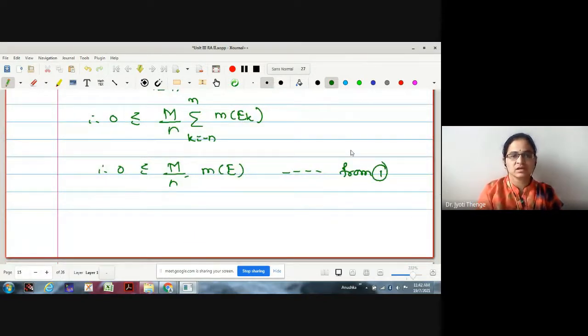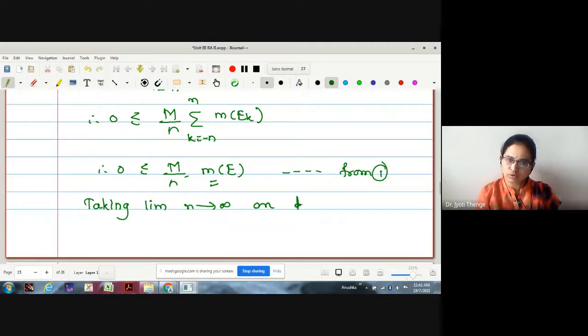M of n by measure of E is okay. Now M of E is finite. Let us take the limit as n tends to infinity on both sides.